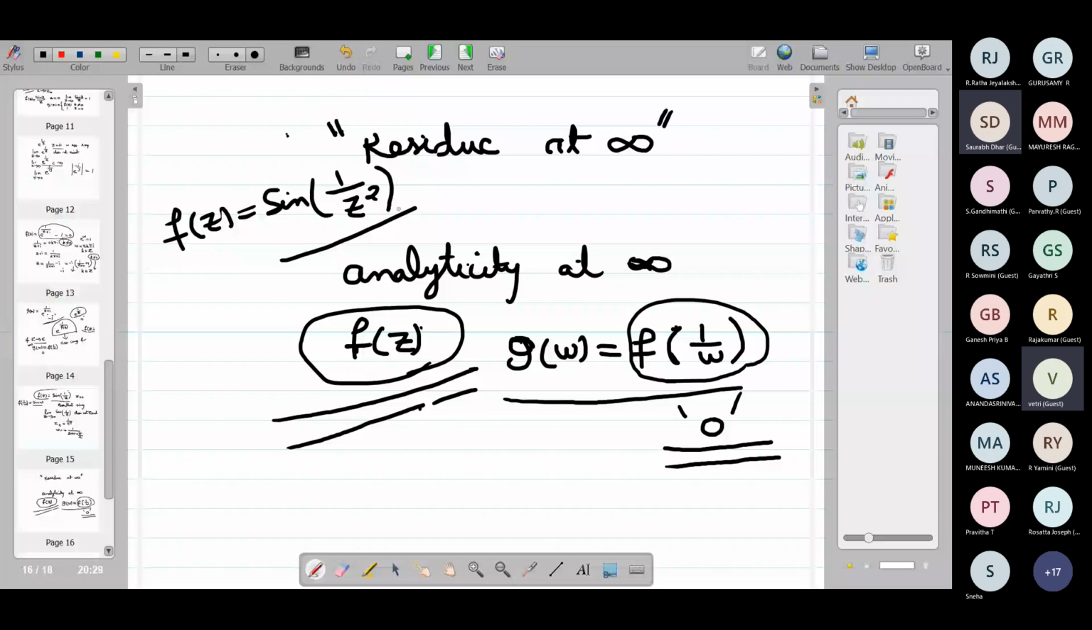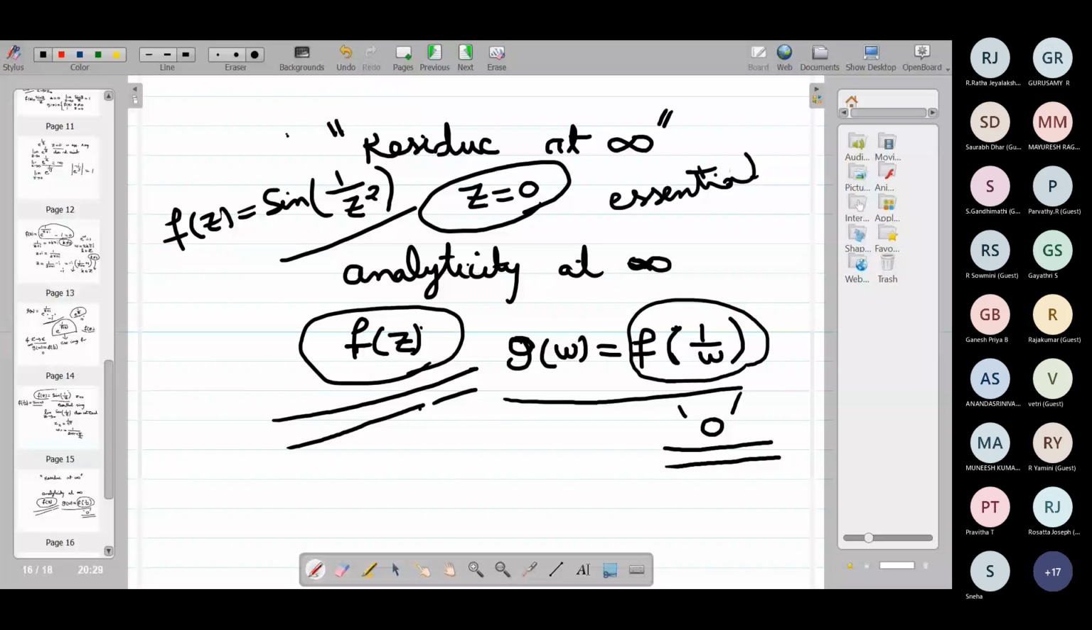Yes, sir. z equal to 0 is the only singularity. And what type of singularity is it? Whatever we discussed for sine 1 by z, you take the square root of that sequence, that will work for this. So it is an essential singularity.